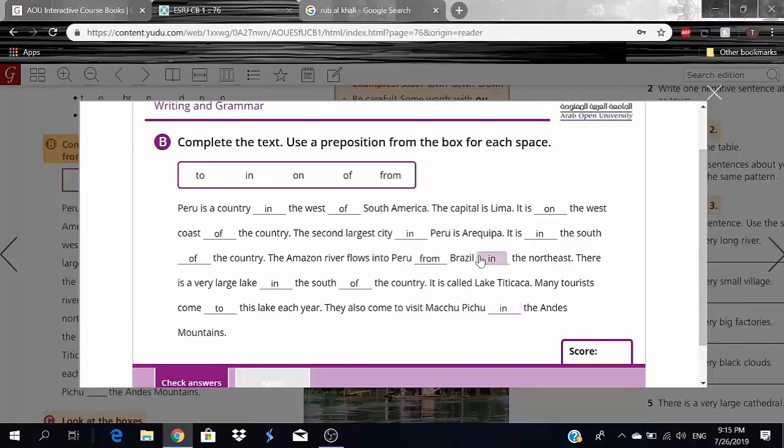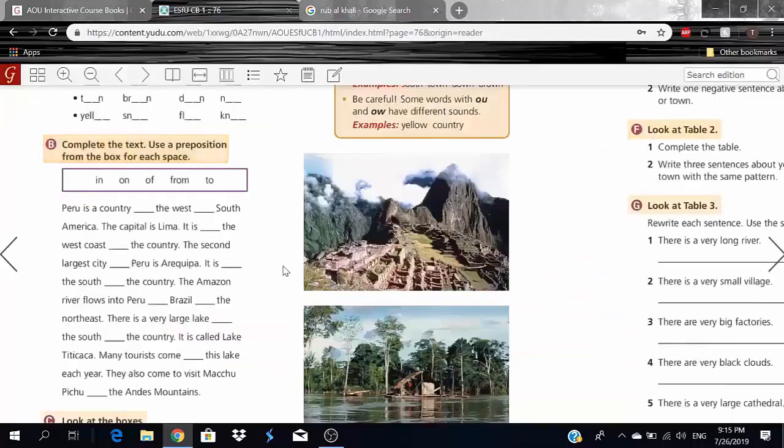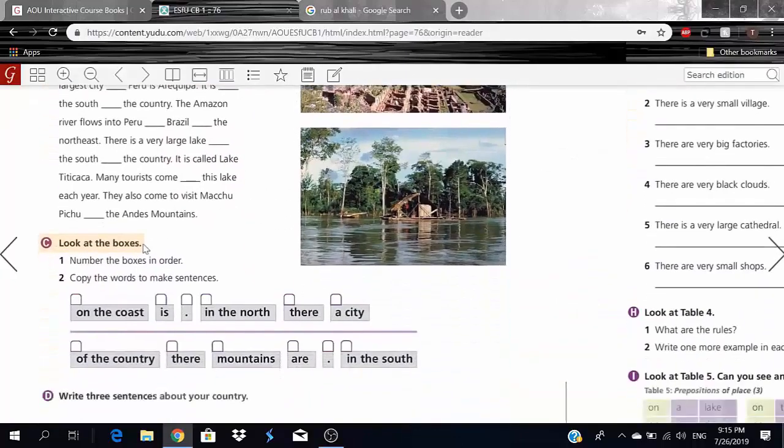Okay, now let's move on. Here we have look at the boxes. This is kind of the same style, but we just have to arrange it. You guys know the drill. Number the boxes in order and copy the words to make sentences. Here we have on the coast, full stop, in the north, there, a city. Obviously, you guys know the full stop is always at the end. It's what finishes the sentence. So this will be number 6 because we have 6 choices here. And number 1 will be there. So we start with there.